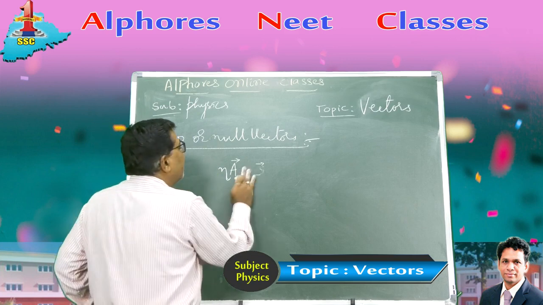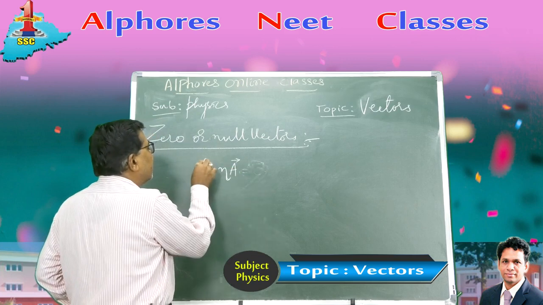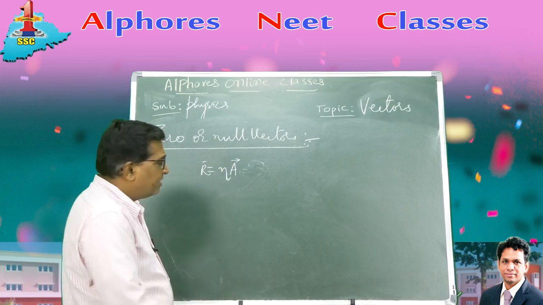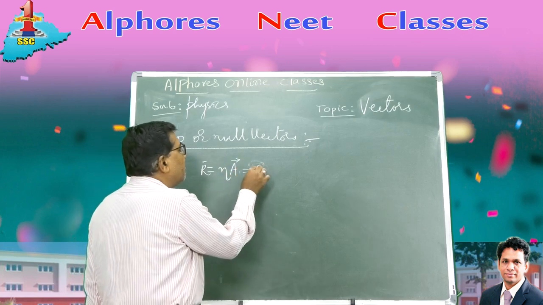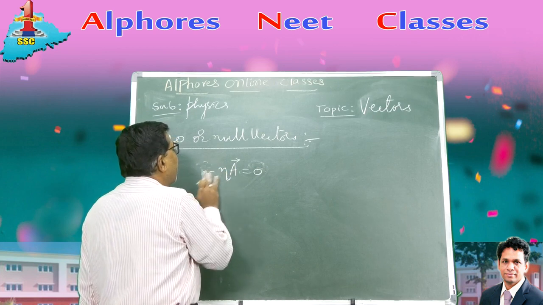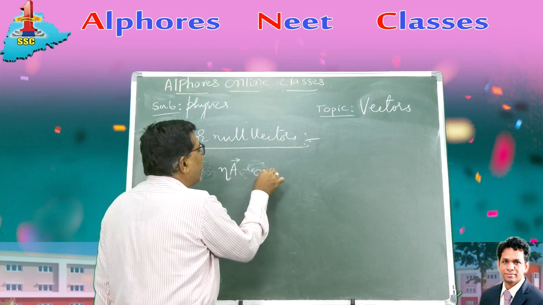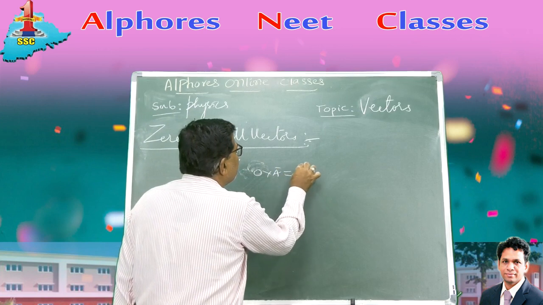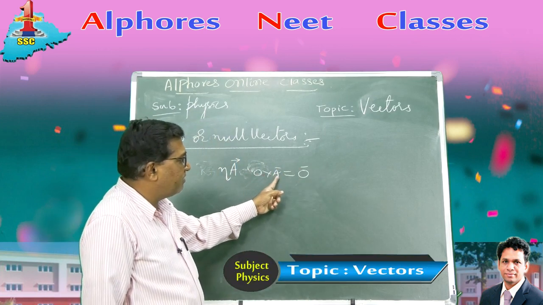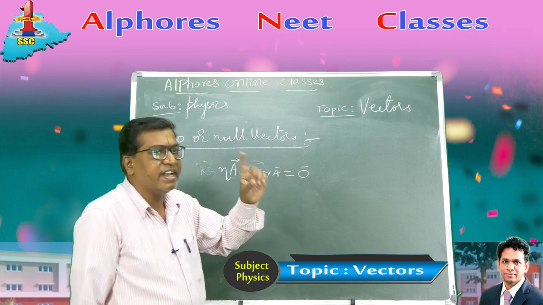Let this other vector be r bar equals n a bar. Then n a bar becomes 0 when n is 0. When a zero scalar is multiplied to a vector, it gives a zero vector, a null vector.